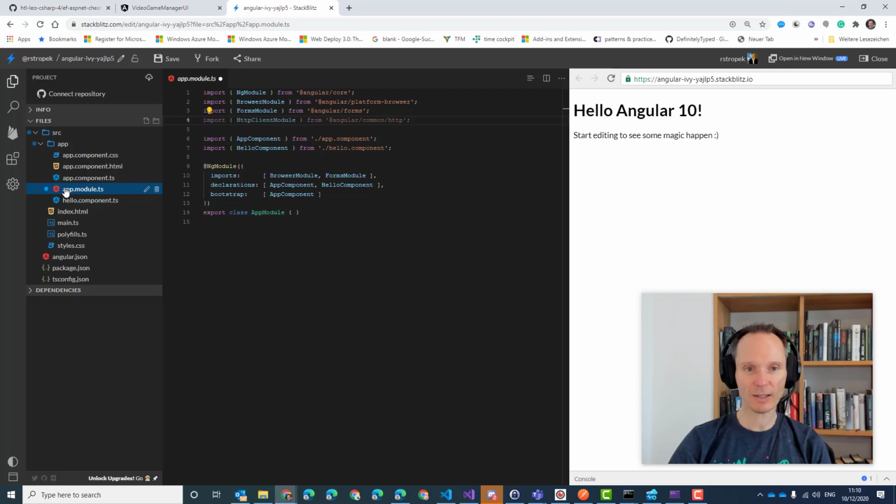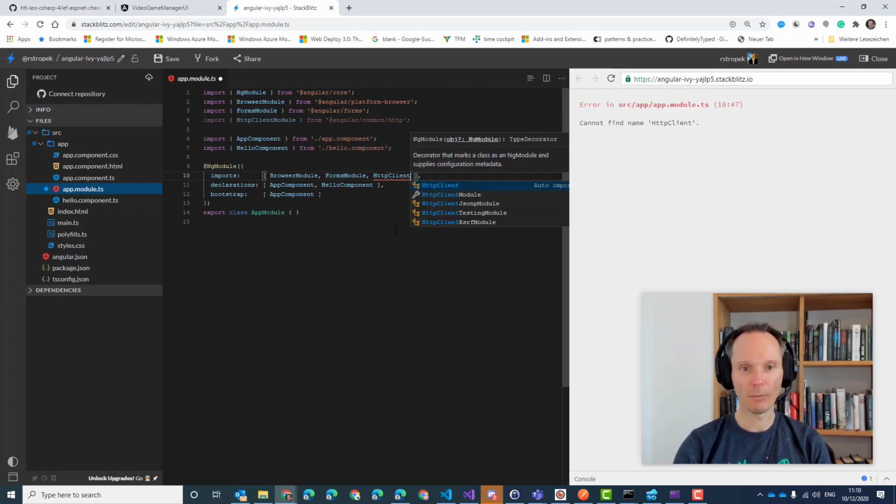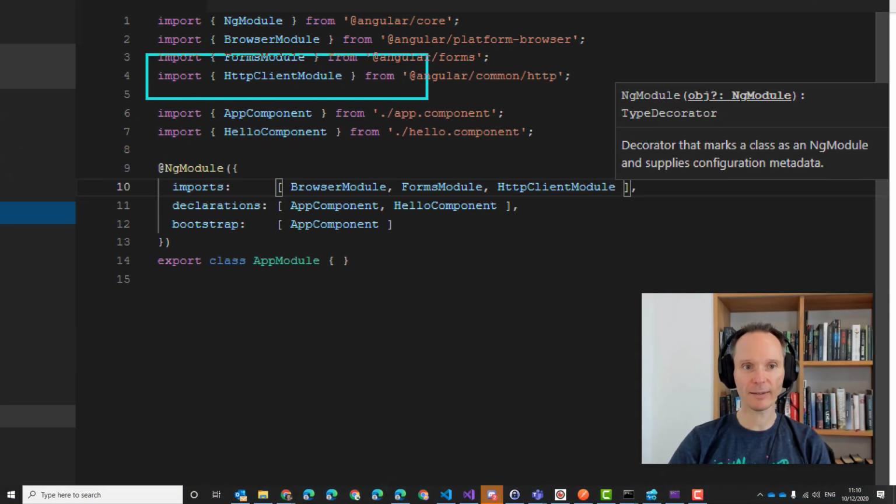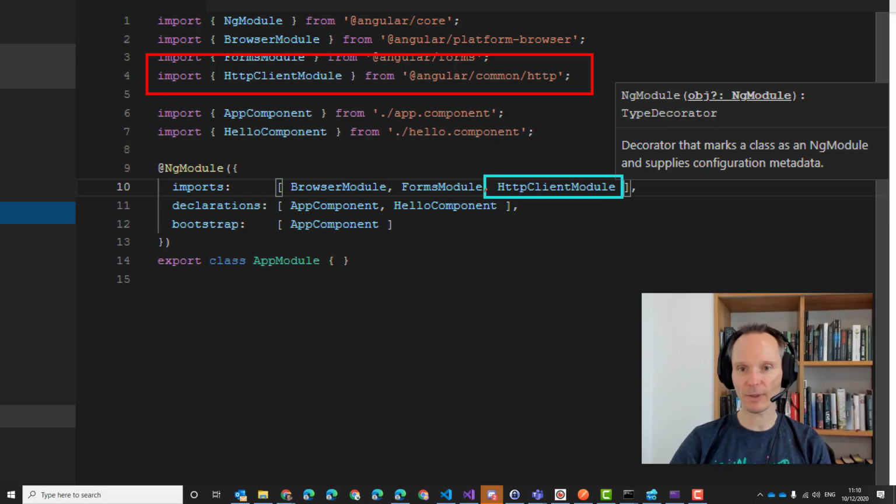This gives us access to the HttpClientModule, which we will then in line 10 import. So please change these two things. Add this import statement, and here in the imports down there, you need to add it here.